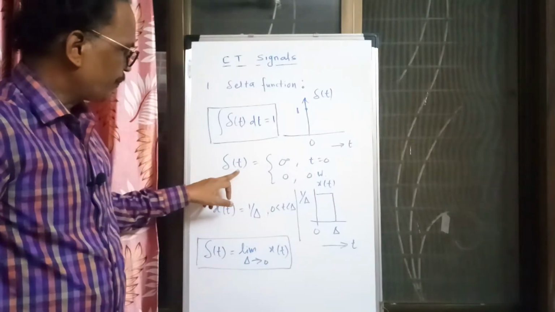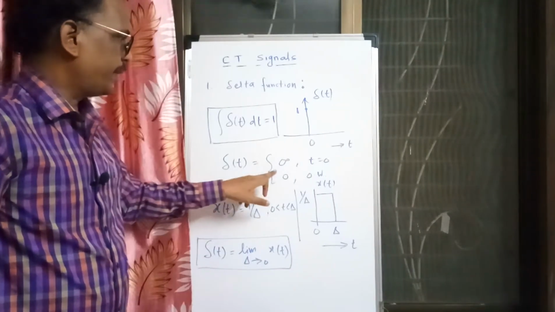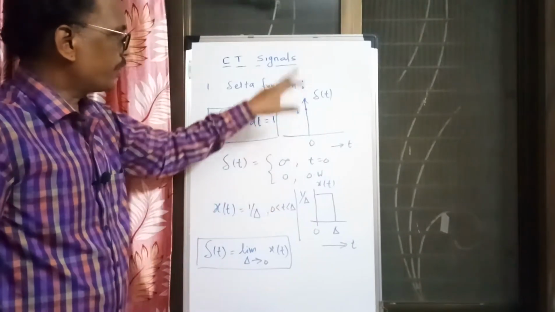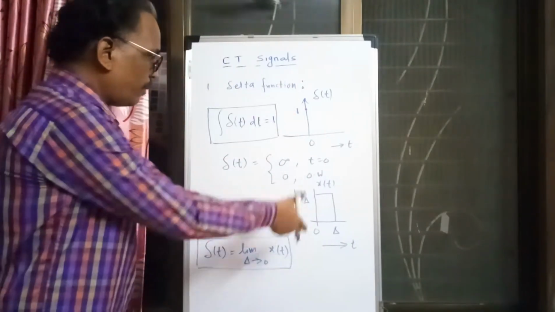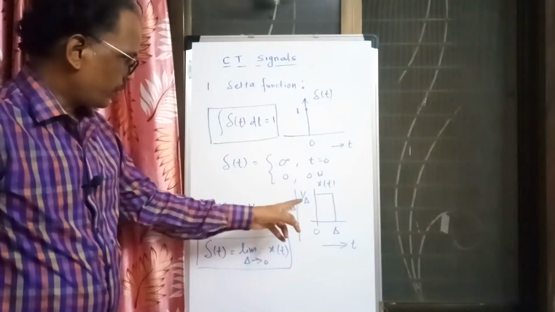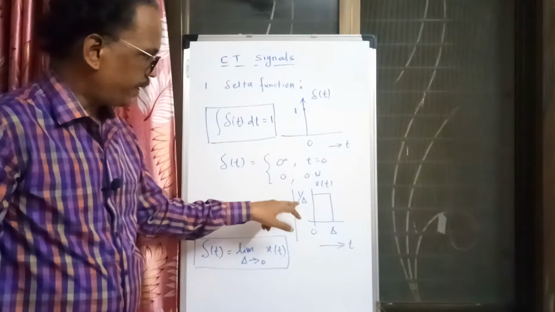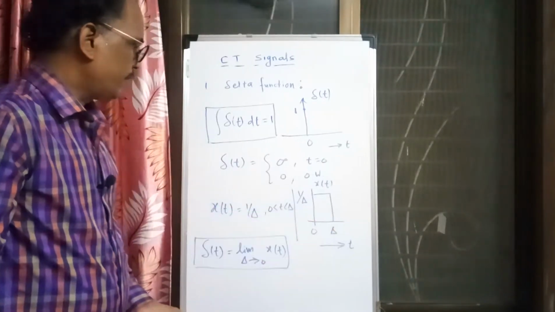That is why I am saying the height of the delta function is infinity at t equal to 0, and it is 0 everywhere else. So this function exists at t equal to 0, and the area of this function is 1. I have shown here that x of t is a function having height 1 by delta and width delta, so its area is 1.